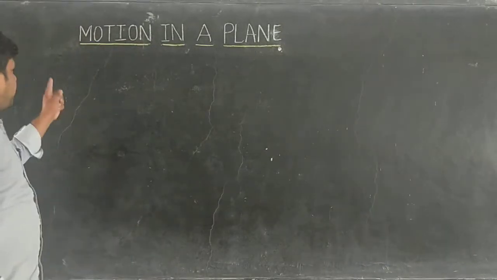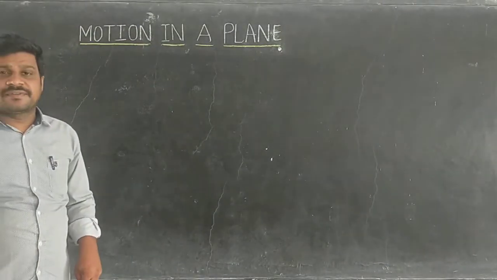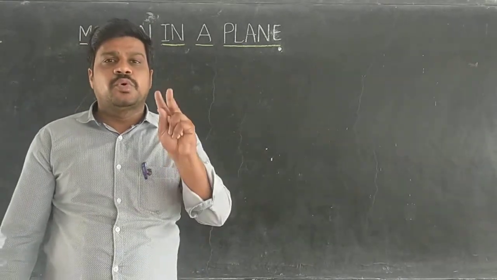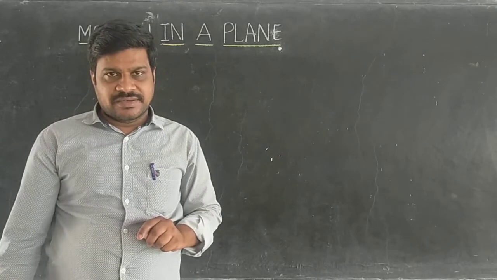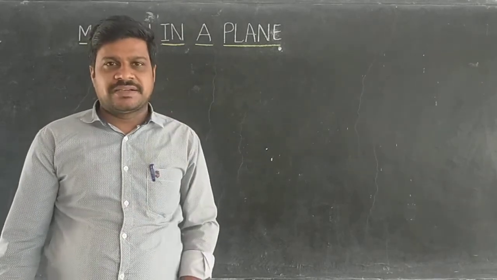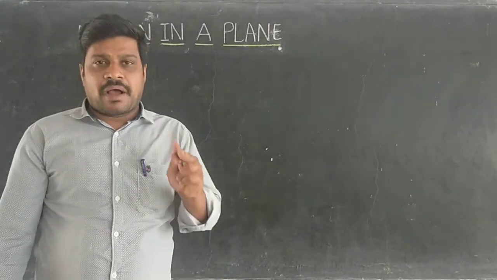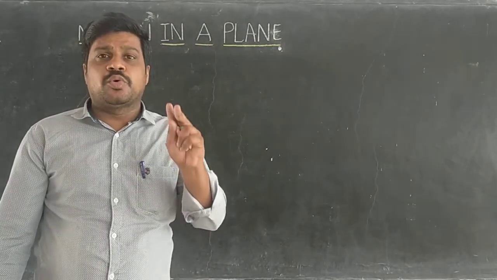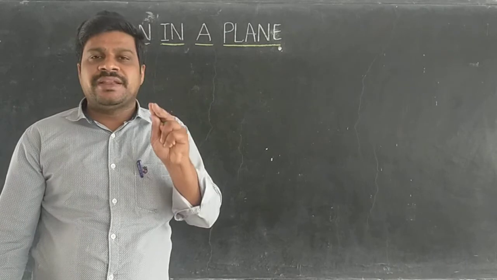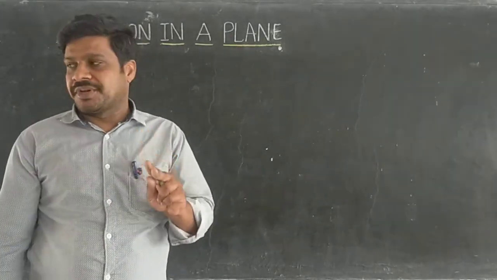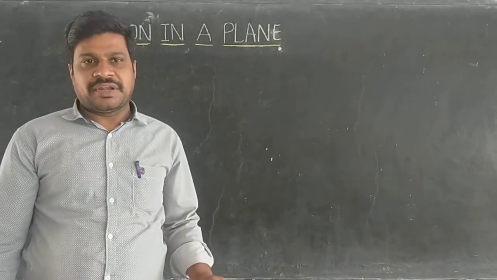Suppose motion in a plane means if the object is changing two coordinates during its motion, then the motion is said to be motion in a plane.